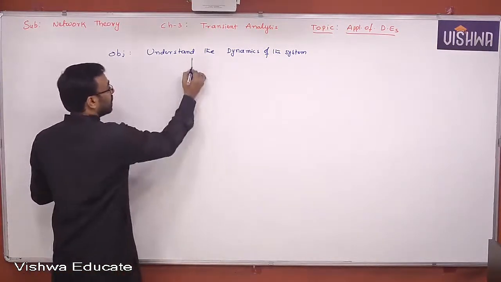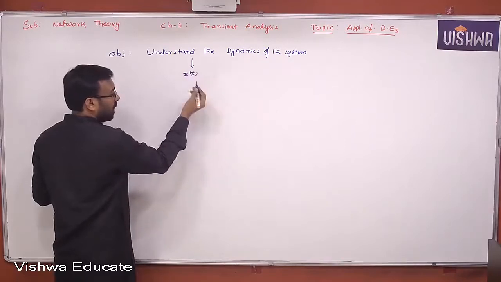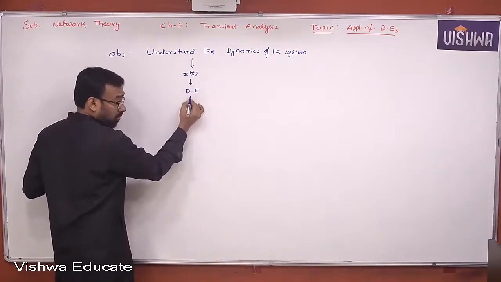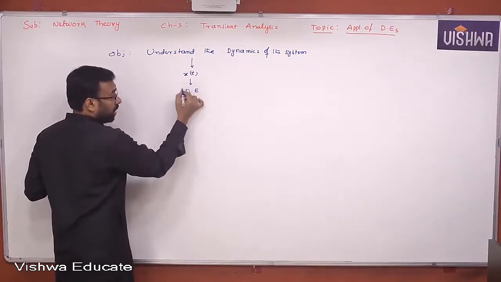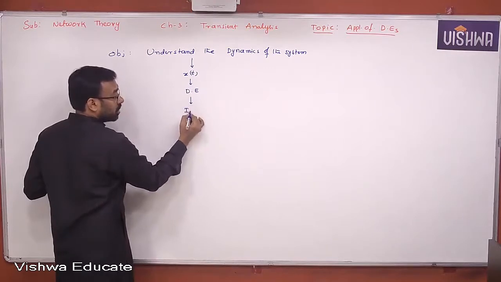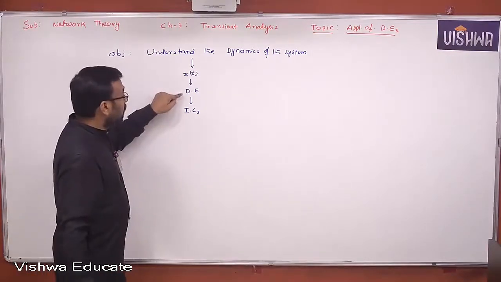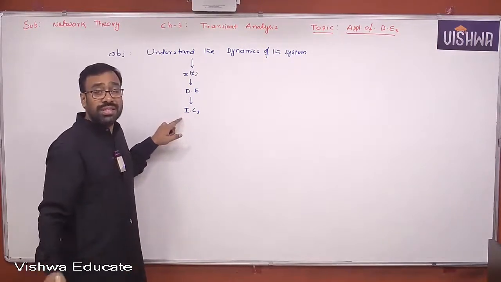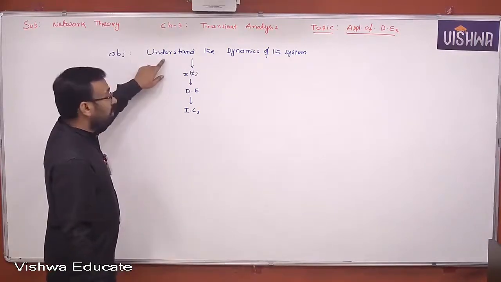But to understand the dynamics, you require a time response. Yes or no, all of you? You require a time response, x of t. x might be current, voltage, or anything. For that, you require a differential equation. Now, when you solve this differential equation, you require initial conditions. To find x of t, you require a differential equation, and for that, you require initial conditions. This is the complete procedure of how you evaluate the dynamics of a particular system.